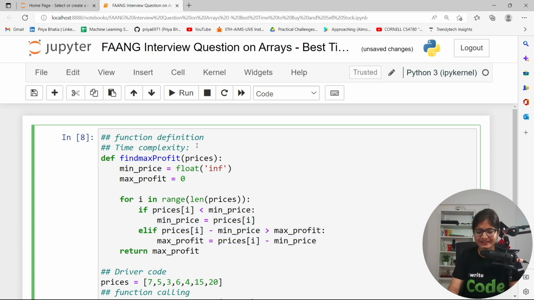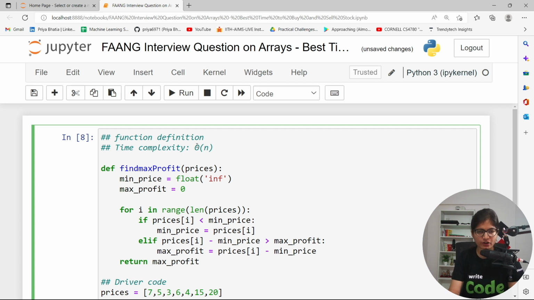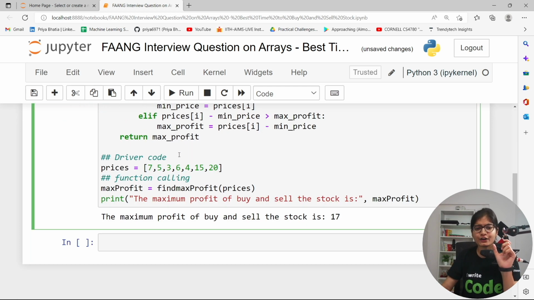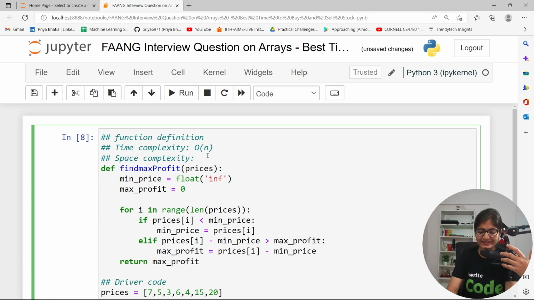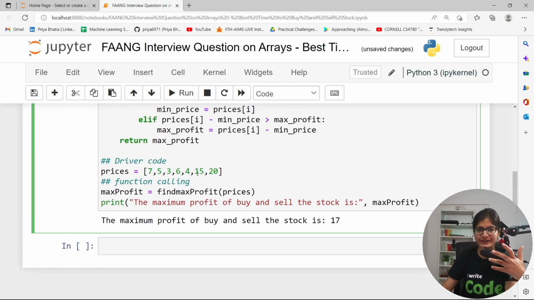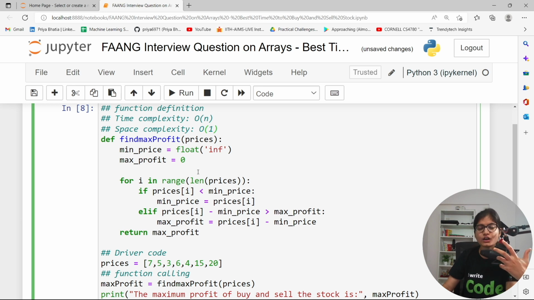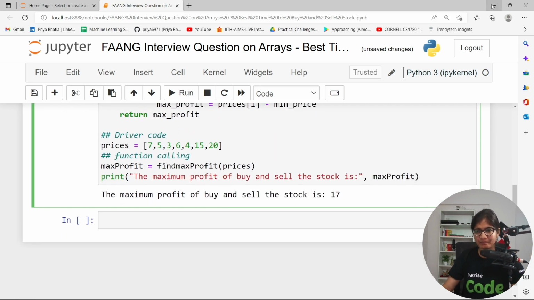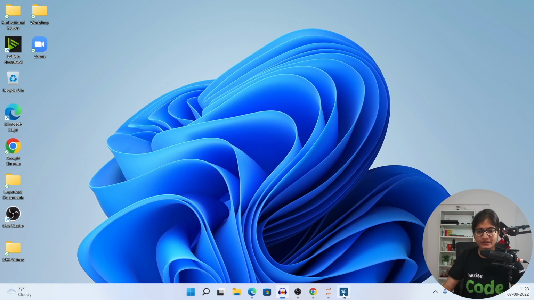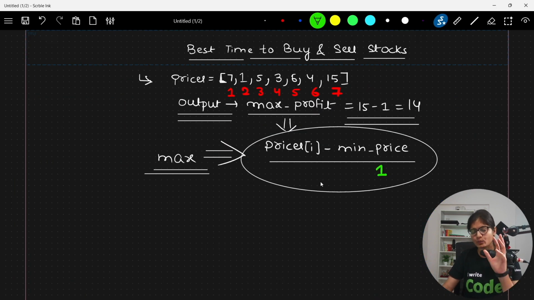So it simply signifies that the time complexity is order of n. When I am talking about the space complexity, here you can see that we are not using any kind of extra space. So I can say that the space complexity is big O of 1, which indicates that it is a constant space complexity task.